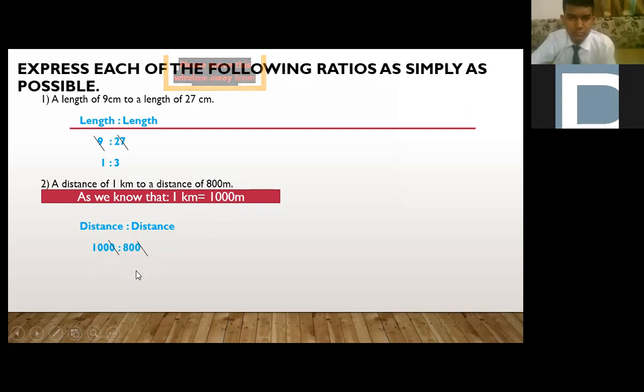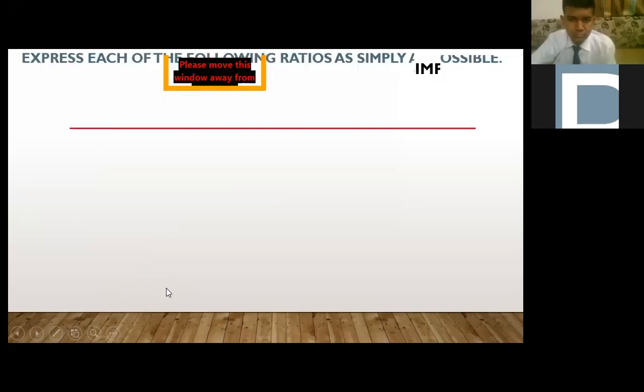So 10 and 10 is cancelled, then again two zeros are there, so again we can cancel 10 from 1,000 and 10 from 800. We get 10 ratio 8. Now 2 into 4 is 8 and 2 into 5 is 10. So we get 5 ratio 4. We cannot further simplify it, so this is the answer.